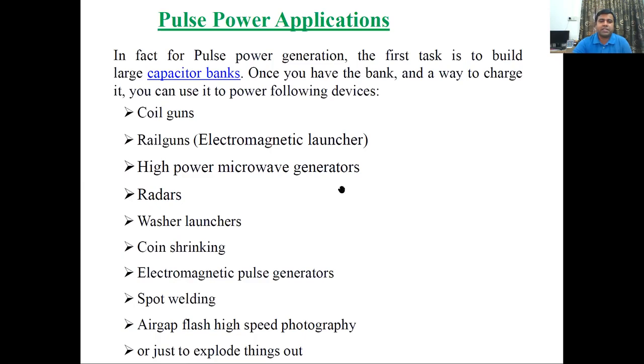This can be used in various applications like coil guns, rail guns, high power microwave generators, radars, washer launcher, coin shrinking, electromagnetic pulse generators, spot welding, air gap flash, high speed photography, or just to explode things.